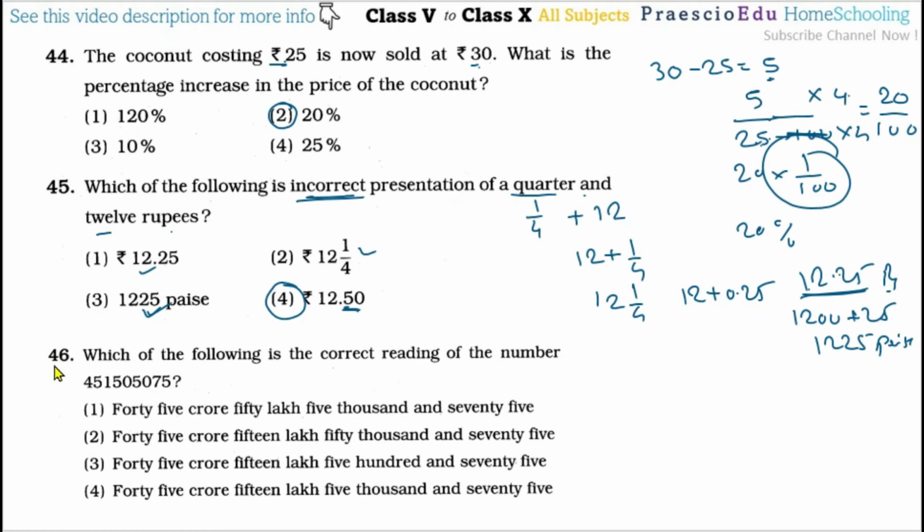Now question number 46. So here, which of the following is the correct reading of the number? So here option number 4 is the correct reading. So 45 crore, so I am just making the comma, 45 crore 15 lakh, then 5,075. So option number 4 is the correct one.